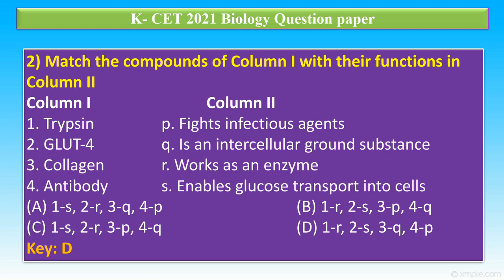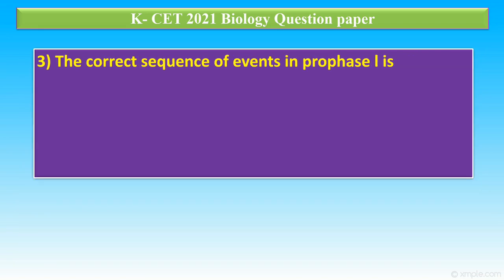The correct matching is option D. Trypsin works as an enzyme. GLUT4 enables glucose transportation into cell. Collagen is an intercellular ground substance. Antibody fights infectious agents.